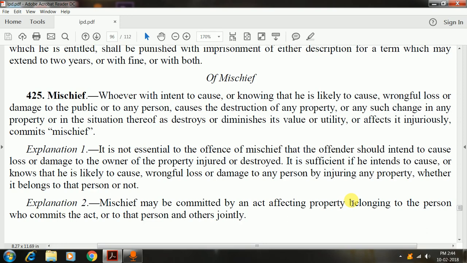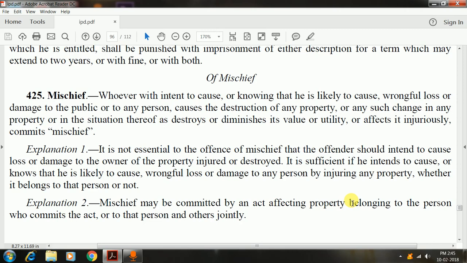The person has to have an intention to cause loss or wrong or any damage to any property that is held by any third person, and only then will an offense be caused. This section will also cover intentional loss or damage to private property. That is, if I have parked my car on the street, and some person with malafide intent comes and damages my windshield or punctures my tire, then that would amount to mischief under the Indian Penal Code.